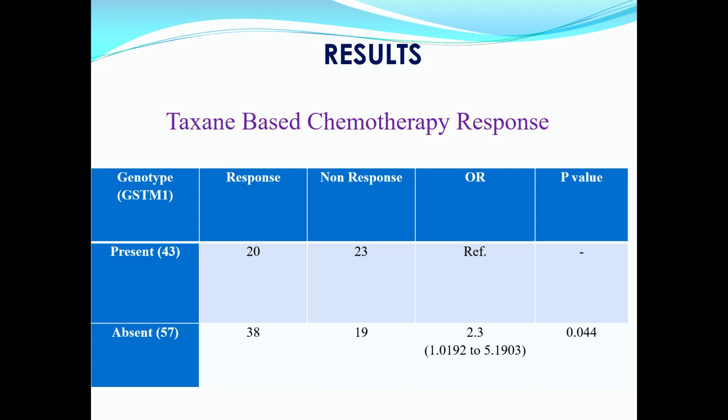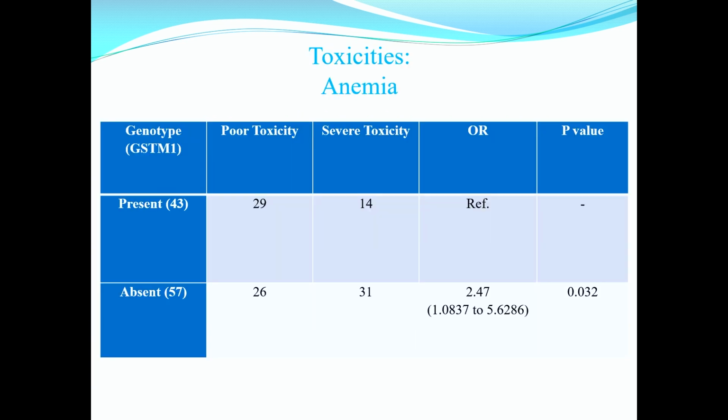We found that it is significantly associated with the taxane-based response. The patients who carry this gene comparatively have less response. Different types of toxicities, mainly hematological toxicities, were significant. Initially anemia, and the anemia was significantly associated with the patients who do not have this gene. So the patient carrying this gene is non-responsive and highly toxic to the chemotherapy.